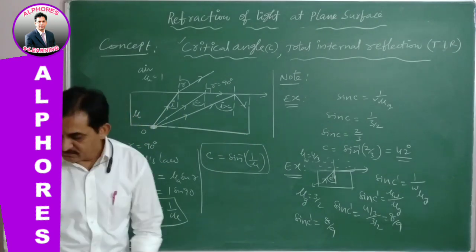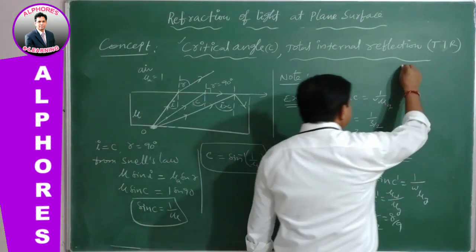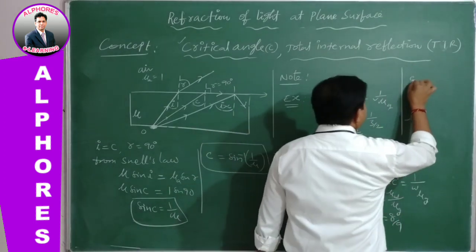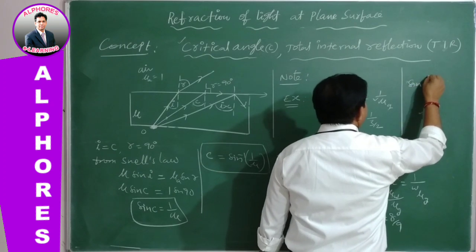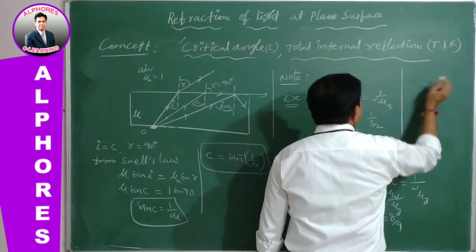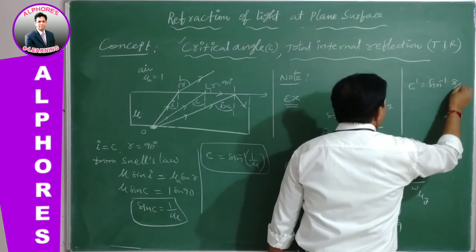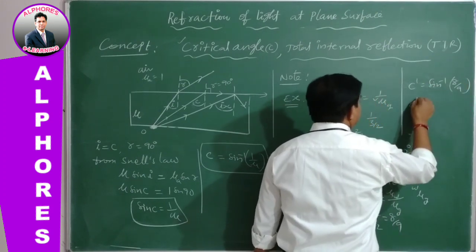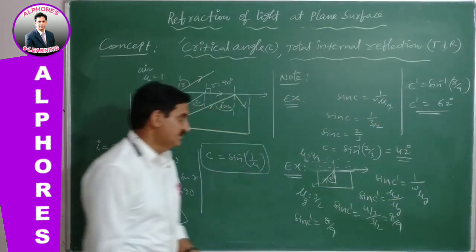Then what is its value? Let us see. C dash is equal to sin inverse 8 by 9, which gives us nearly 62 degree.